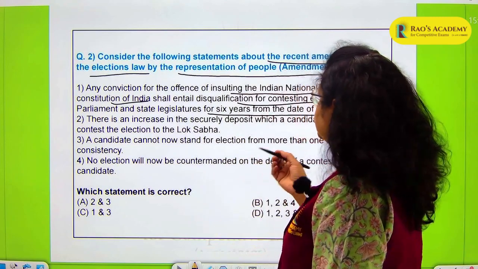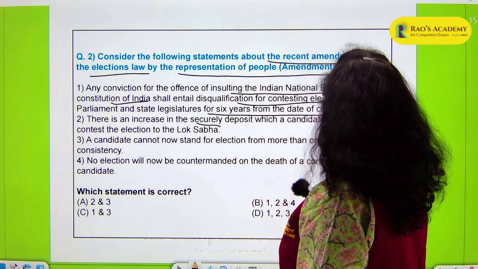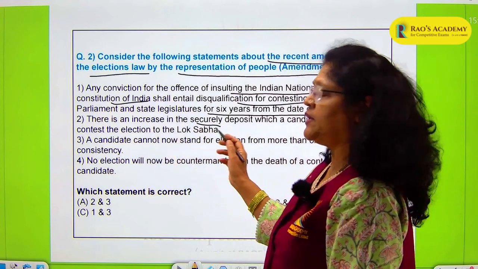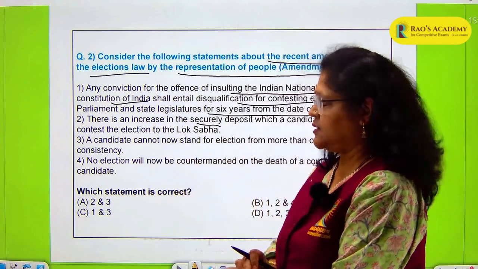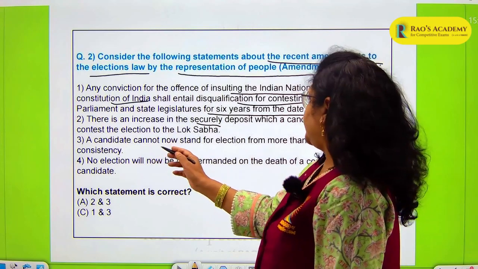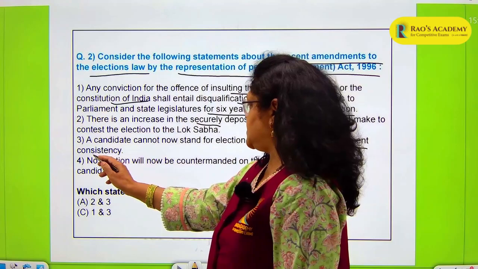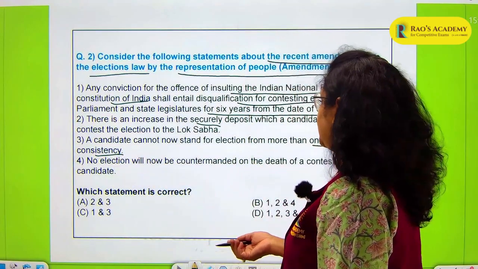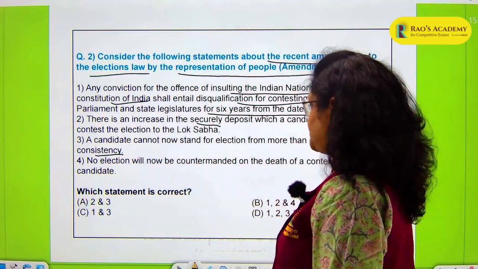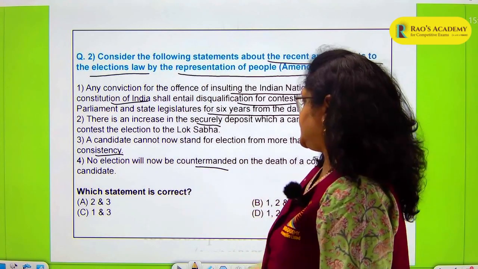There is an increase in the security deposit which a candidate has to make to contest the election to the Lok Sabha. There is a particular amount of money that they have to deposit. A candidate cannot now stand for elections from more than one parliamentary constituency, and no election will now be countermanded on the death of a contesting candidate.